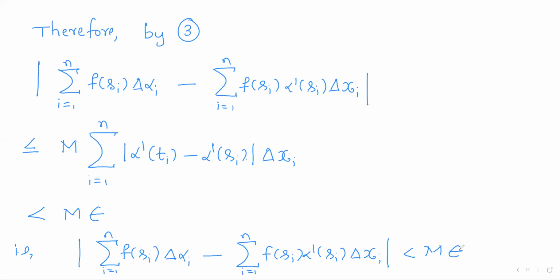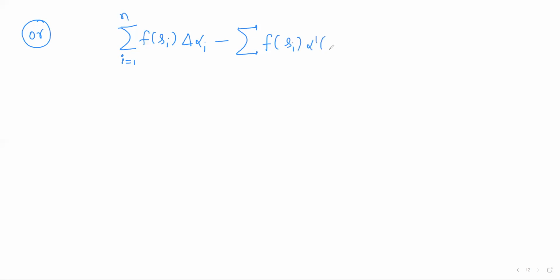So absolute value is less than m epsilon means the value inside the modulus lies in between minus m epsilon and plus m epsilon. That is, summation f of si delta alpha i, i running from 1 to n, minus summation f of si alpha dash of si into delta xi, i running from 1 to n, lies in between minus m epsilon and plus m epsilon.